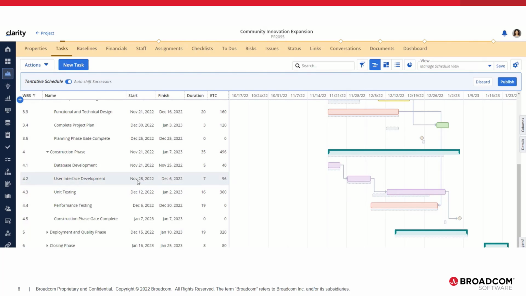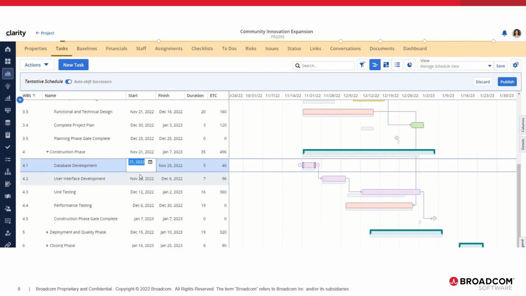So for example, if I wanted to move the first one 7 days forward, it will move that and all the others and keep them in relative movement. It just moves them by the number of days that has been moved. If you drag, I showed you the start date. If we drag the finish date, it actually changes the duration.